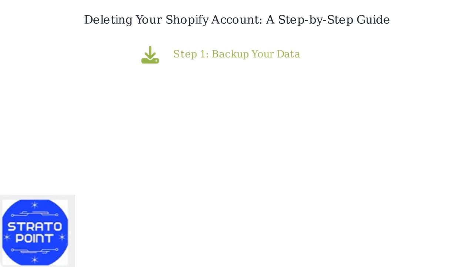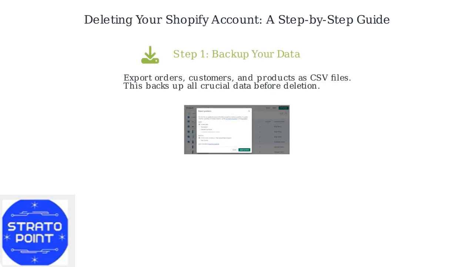Deleting your Shopify account is permanent. It erases your store, product listings, order history, and analytics data. First, back up all crucial data using Shopify's export tools to download CSV files of orders, customers, and products.